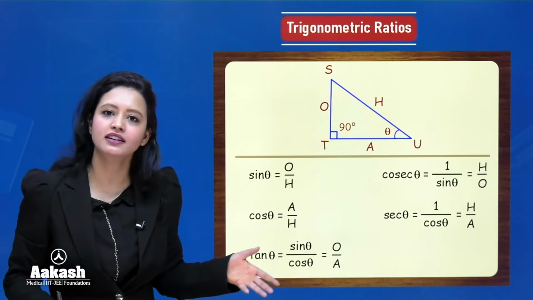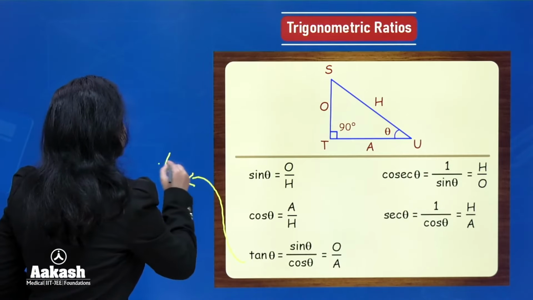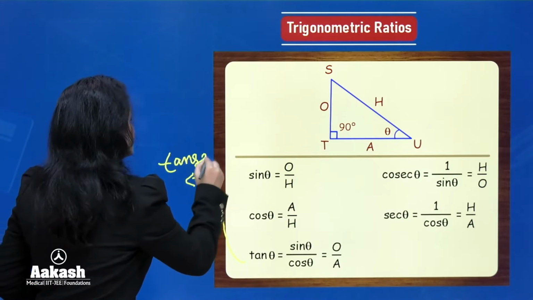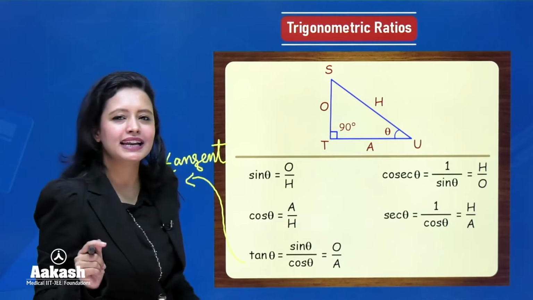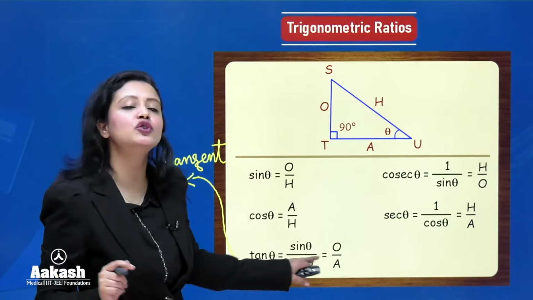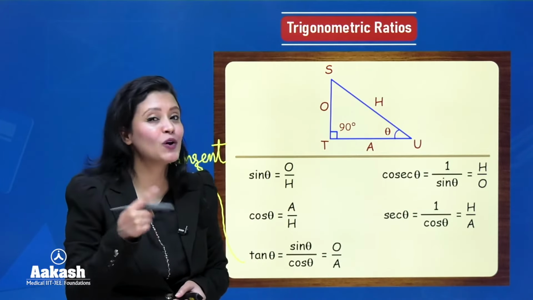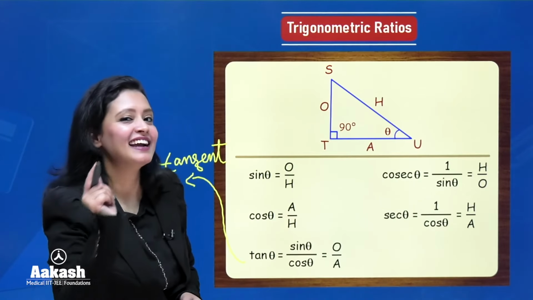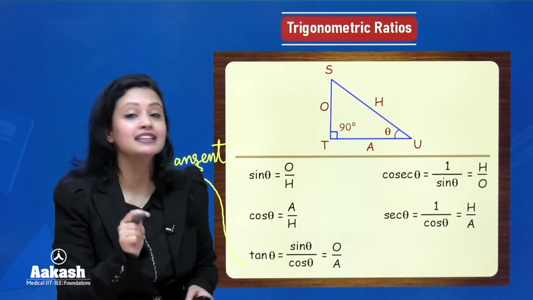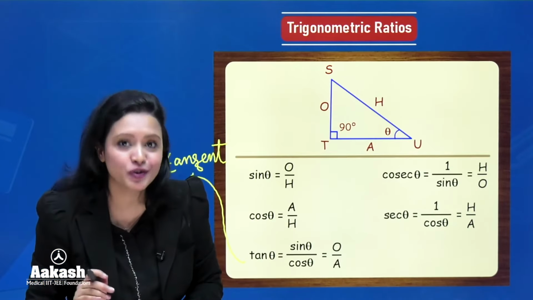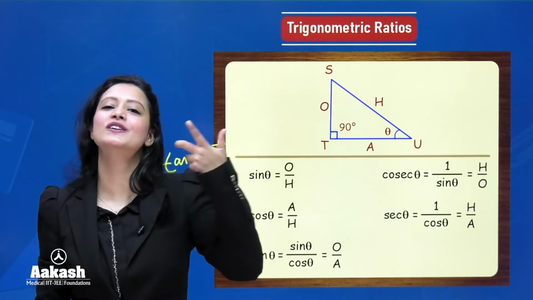Next we have tangent, right? The acronym for tangent is tan. And what is tan theta? Basically, tan theta is opposite over adjacent. But we can define tan theta in another way as well, that is sin theta over cos theta. So tan theta is not just the ratio of opposite and adjacent. It is also the ratio between sin theta and cos theta.